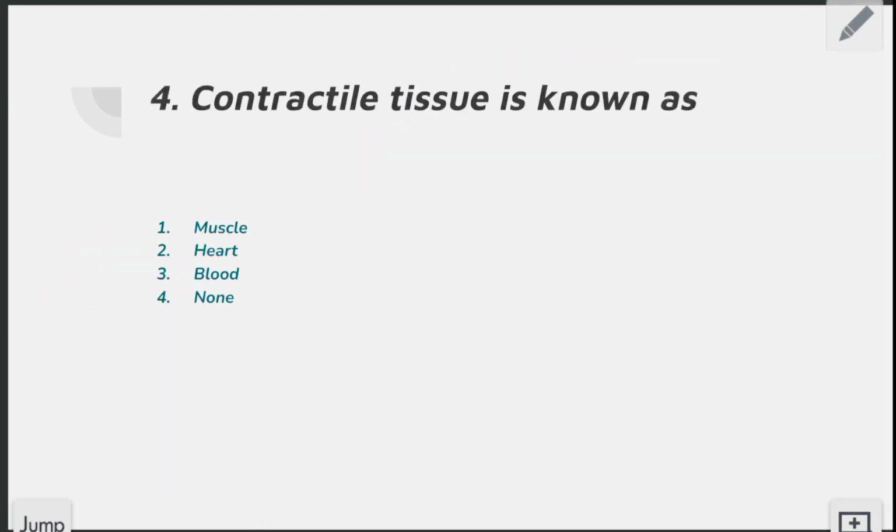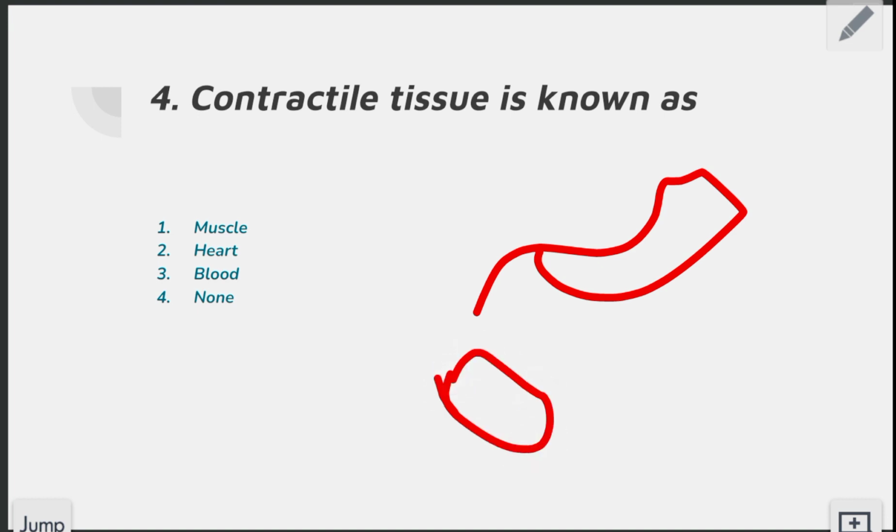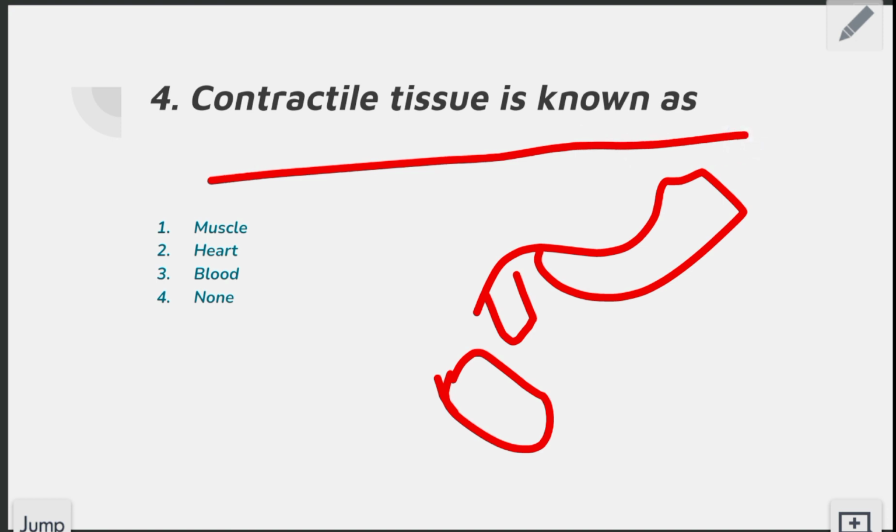The next MCQ which is given to us: contractile tissue is also known as what? So what are the contractile tissues? Our skeletal muscles. Suppose if you touch anything hot or cold, you immediately remove your hand from it. Why? Your muscle contracts immediately. So contractile tissue is known as muscle. Here the right answer of this question is muscle.